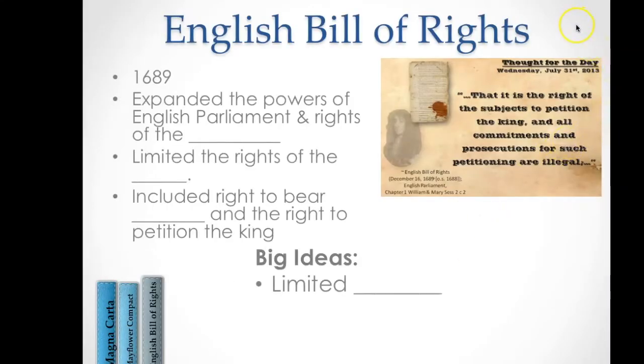Okay, so the English Bill of Rights, this is another big document that we're going to be talking about. It occurred in 1689, and this happened once again in England. This expanded the powers of English Parliament and the rights of the people. It again even further limited the rights of the king. Some of these rights will look familiar when we look at the U.S. Constitution because we got this from their English Bill of Rights. It included the right to bear arms and the right to petition the king. I'm going to show you this document so you see what I mean.